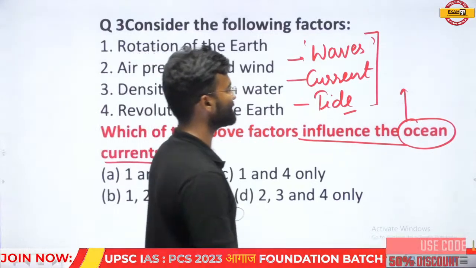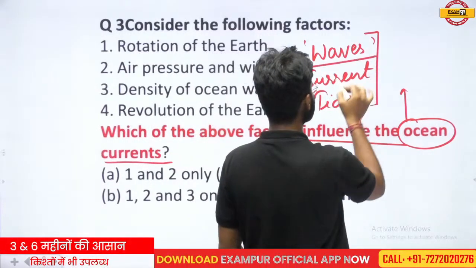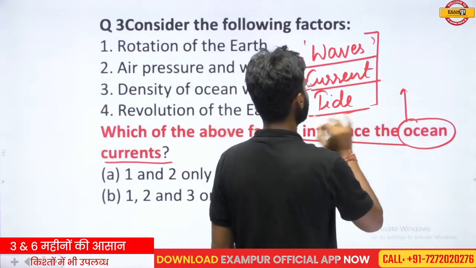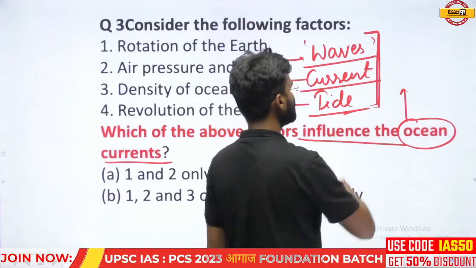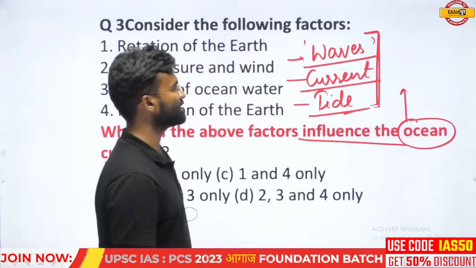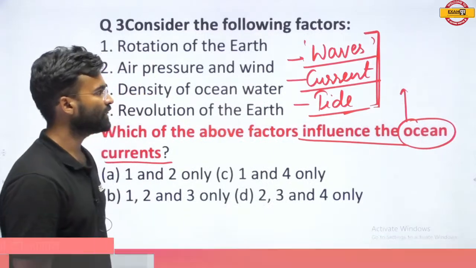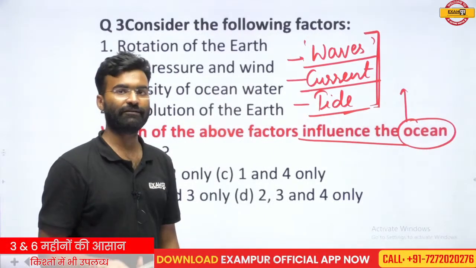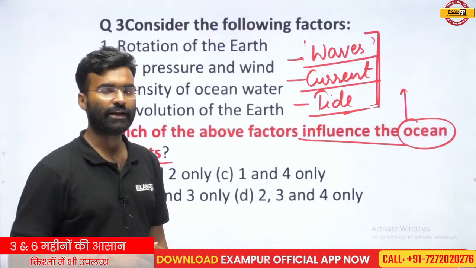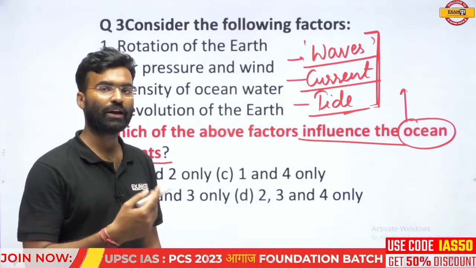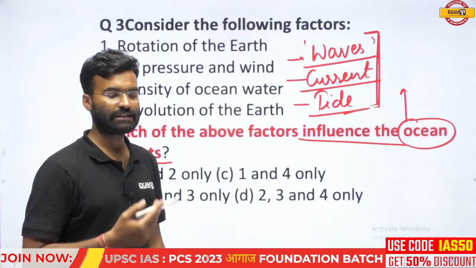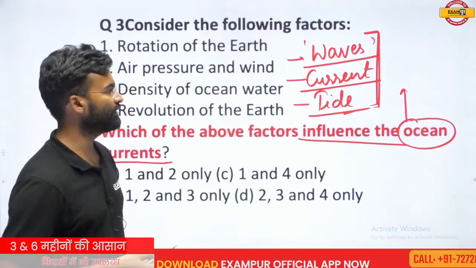You should understand clearly the difference among these three. What is the difference between waves and currents? What is the difference between currents and tides? How are they all different from each other? And what is the relevance of these?